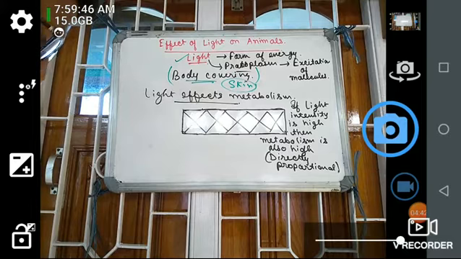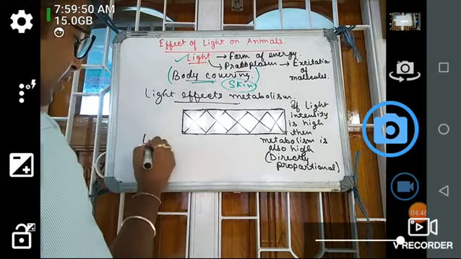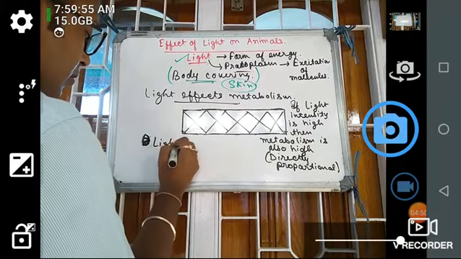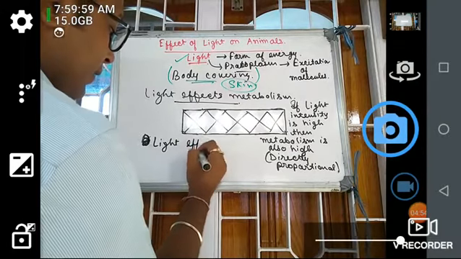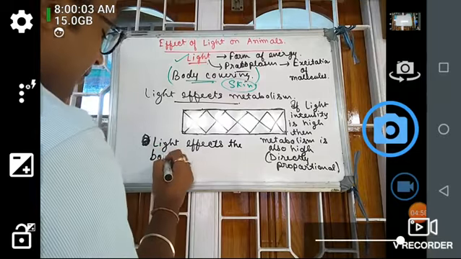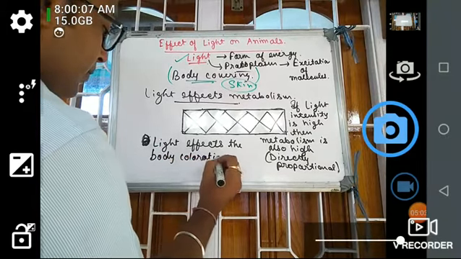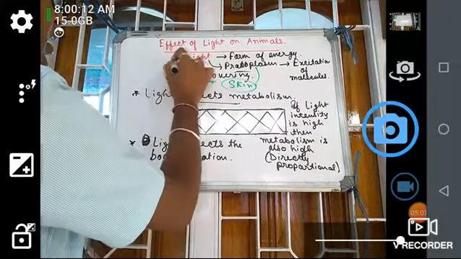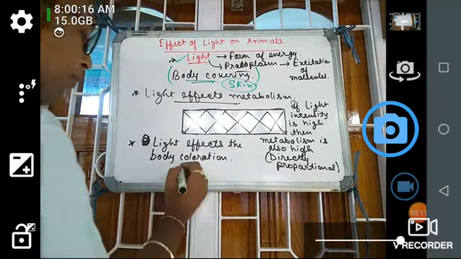Next, light affects the body coloration. The body coloration is due to pigments.